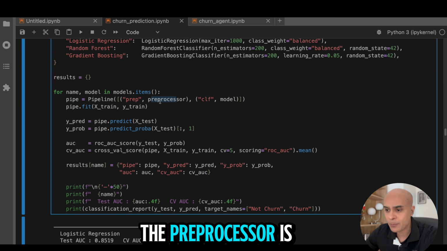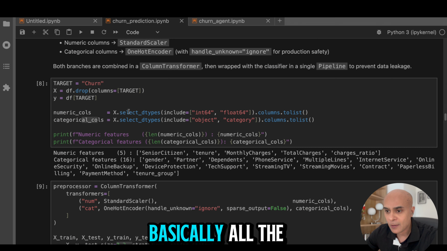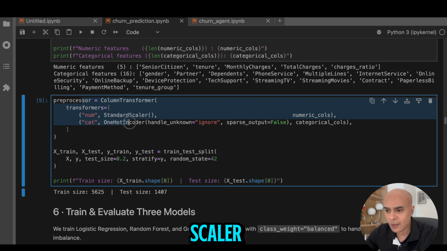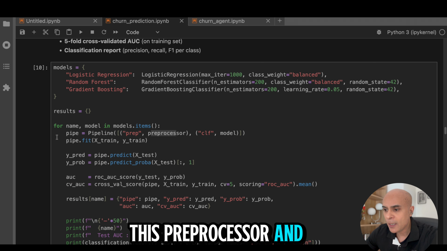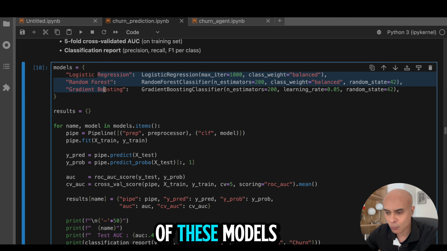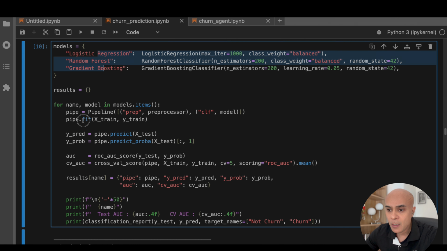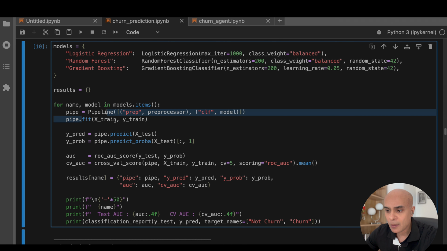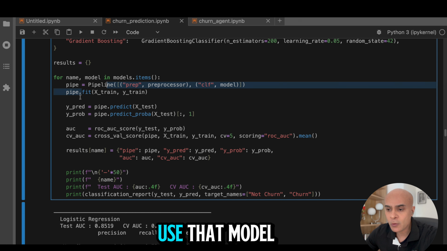If you remember, the preprocessor is basically all the pre-processing steps such as standard scaler and one-hot encoder. So we take this preprocessor, and then we also pass in the model, which is one of these models. We then apply the fit function, which trains our machine learning model, and then we use that model to make the prediction.